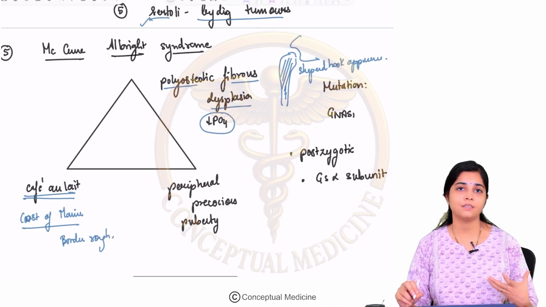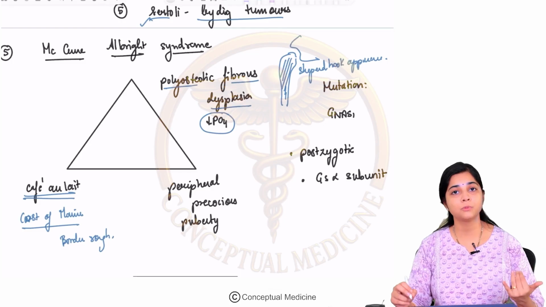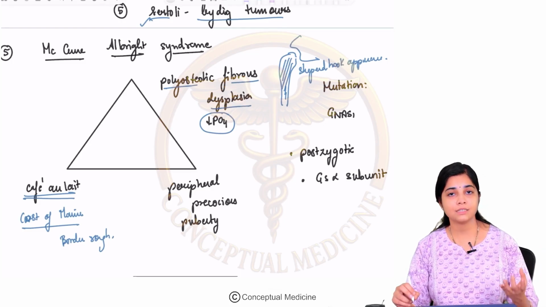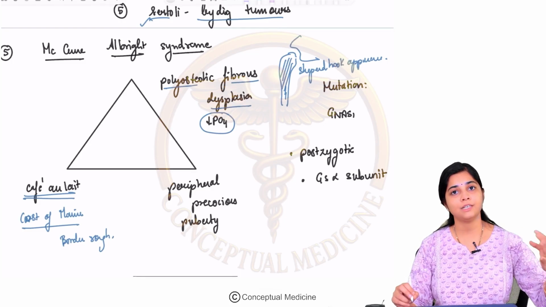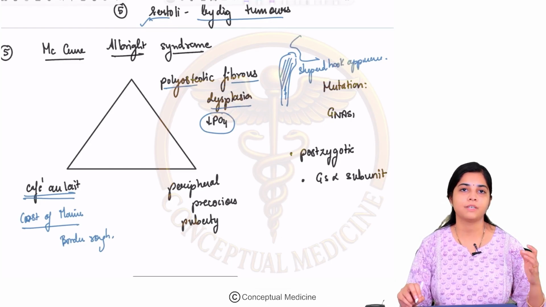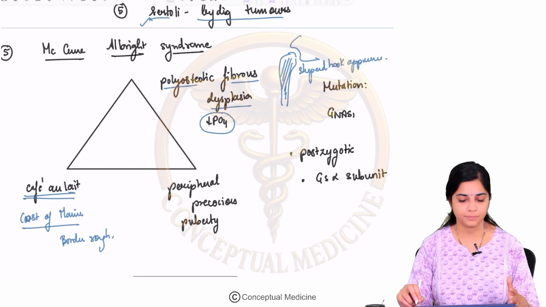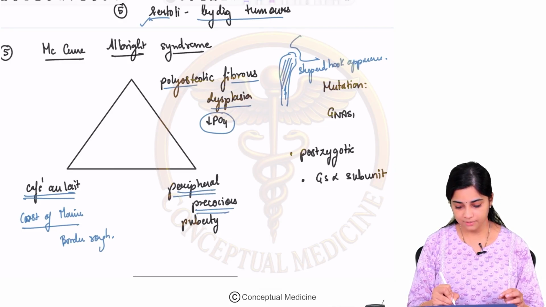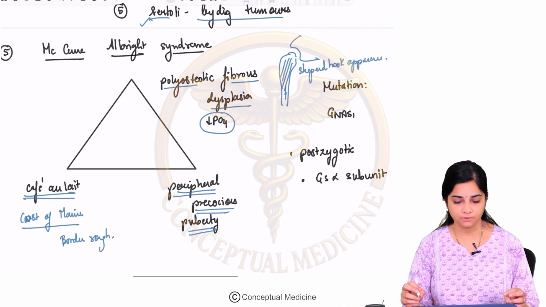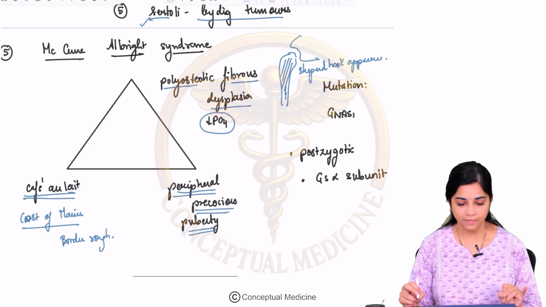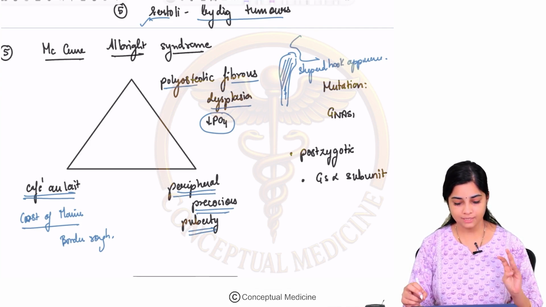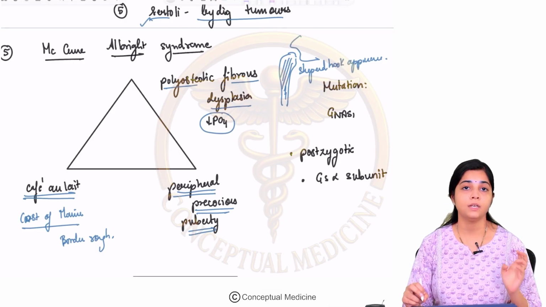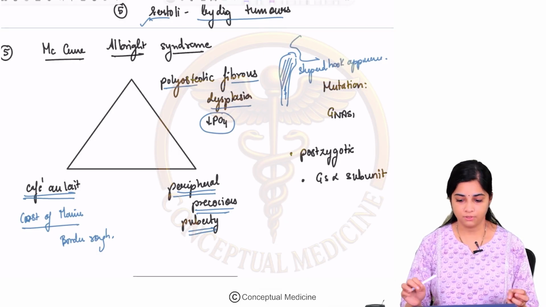Okay, so how do these terms originate? Basically, California has a smooth coast, and Maine is another state in the US, and that has a very rugged coast. That's why coast of Maine, coast of California. Apart from this, you can have peripheral precocious puberty. So, polyostotic fibrous dysplasia, cafe au lait macules and peripheral precocious puberty are all characteristic features of McCune Albright syndrome.